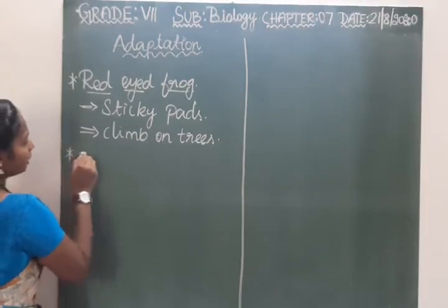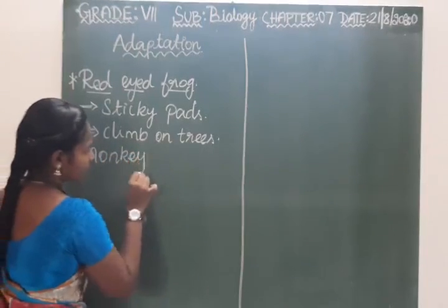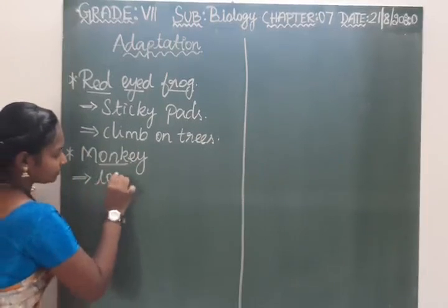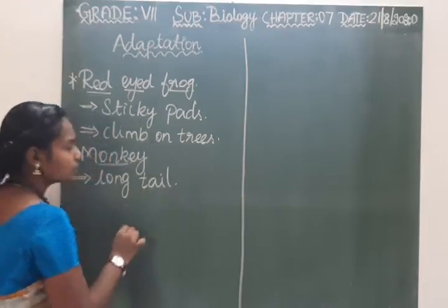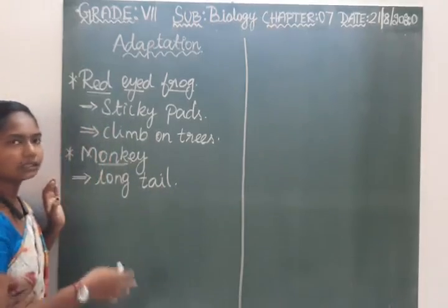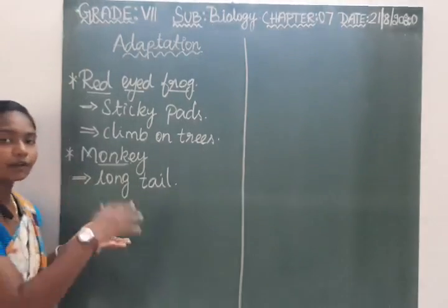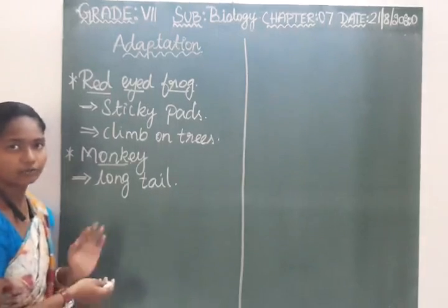Next it is the monkey. The striking character of a monkey is a long tail, right? By using this long tail, they hang upside down from trees, and they jump from one tree to the other. So here the tail is the balancing organ for the monkey.